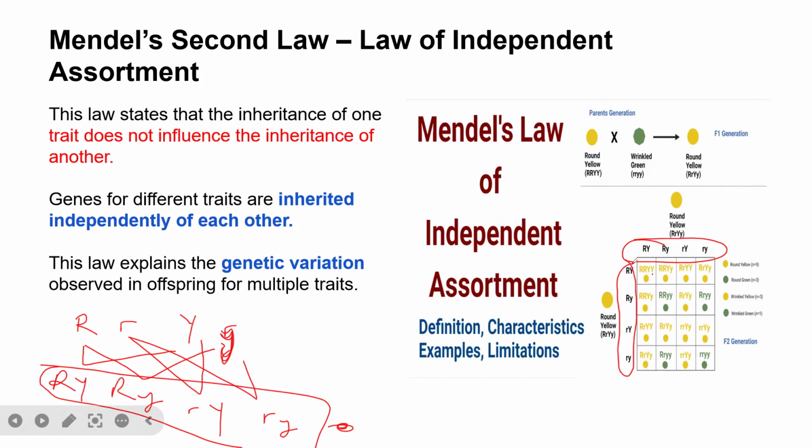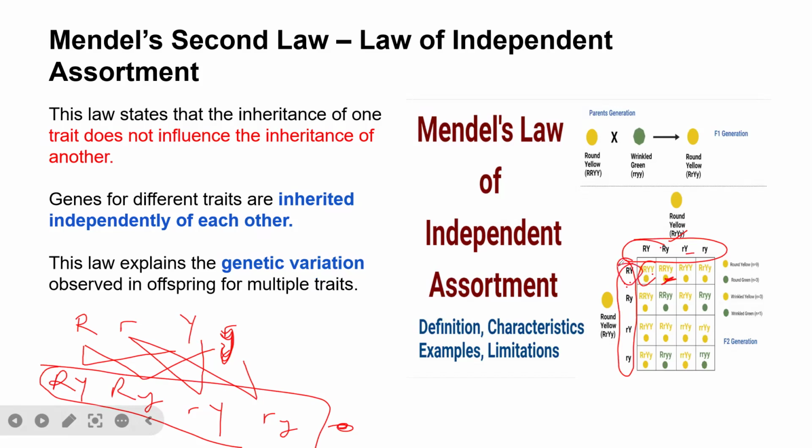So this is our Punnett square. We now cross this with this, and that's why we have capital R. You see capital R, it will cross. We have capital R, capital Y. Then R, capital Y will cross with this. So that's why we have capital R, capital Y, small y. That is why we have small y. Capital R, capital Y will cross with this. So that is why we have capital R, small r, capital Y, capital R.